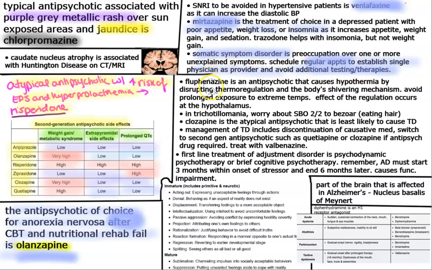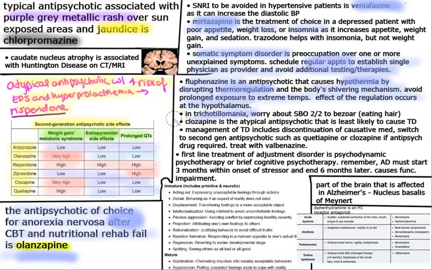Next bullet point that I want to bring up is fluphenazine, and this is an antipsychotic that causes high-yield hypothermia, disrupting thermoregulation and the body's shivering mechanism. So in these patients, if they're on fluphenazine for whatever reason, I've never seen a patient on this medication, but if you see a patient on this medication, make sure to tell them to avoid prolonged exposure to extreme temperatures, and this is all due to the effect of the regulation at the level of the hypothalamus.